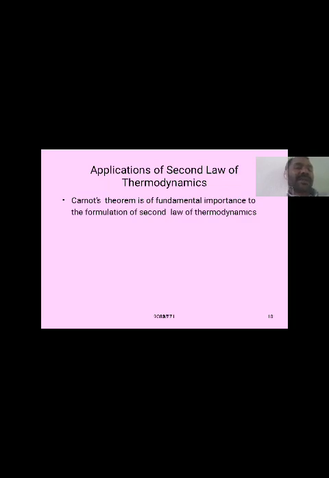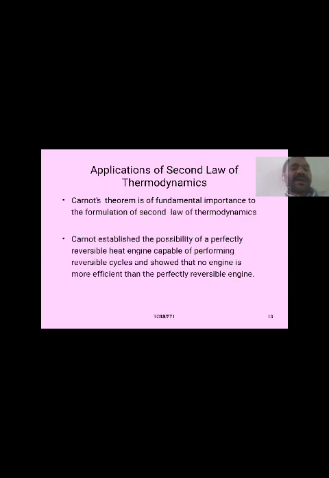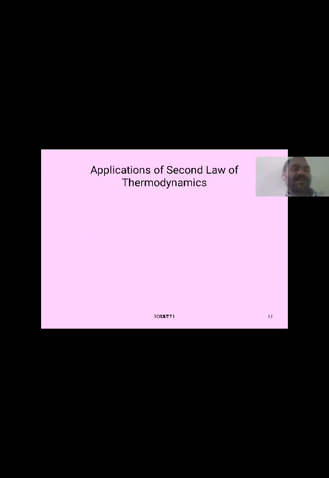Carnot established the possibility of a perfectly reversible heat engine capable of performing a reversible cycle, and showed that no engine is more efficient than the perfectly reversible engine.